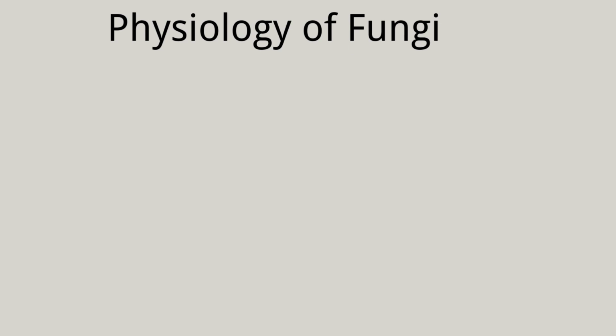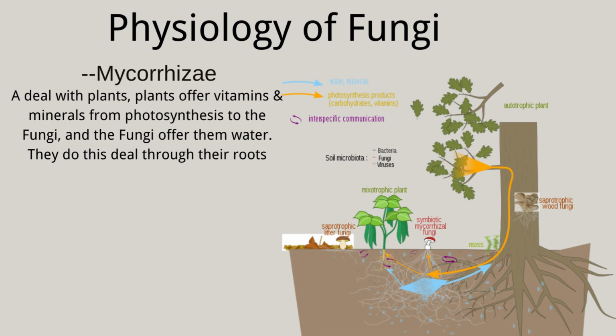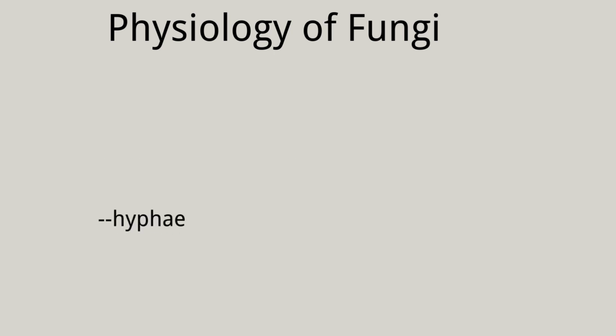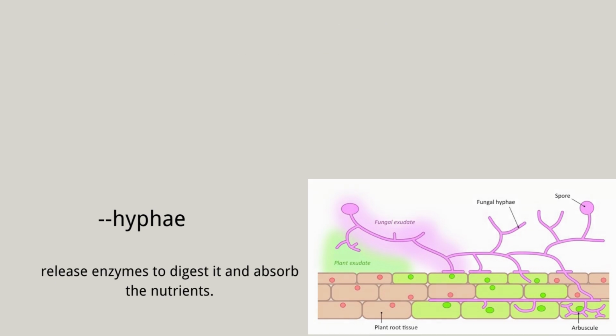The most important physiology part of a fungus is mycorrhiza. It can deal with plants. Plants offer vitamins or minerals from photosynthesis to fungi, and the fungi offer them water. They do this through their roots, using a number of different carbon salts to meet their needs for the synthesis of carbohydrates. Hyphae is also important. Fungi eat by penetrating the dead tissues of the plant, and the hyphae release enzymes to digest it and absorb the nutrients.